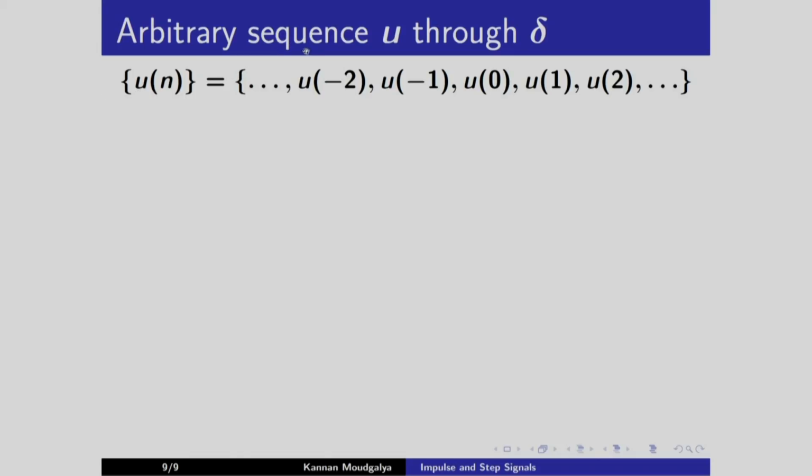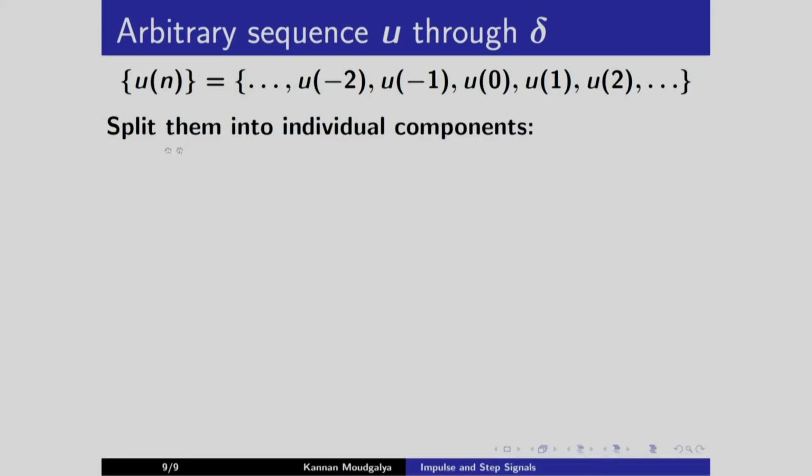This is a very important result that we would like to derive in this slide. Can we express an arbitrary sequence u through delta? So, u of n is an arbitrary sequence, it takes the value from minus infinity to plus infinity, and each of these is a scalar. We will split them into individual components. For example, for component u of minus 1, I will say u of minus 1 is not 0 at the same time instant, but everything else is 0.